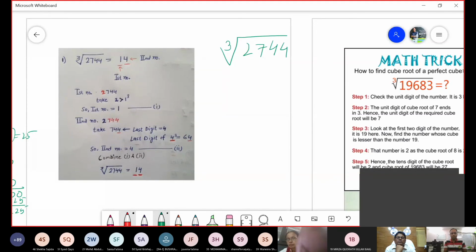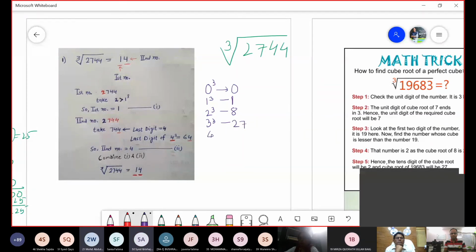So before that, I would appreciate your cubing power. What is 0 cube? 0. What is 1 cube? Come on, make it fast. 1. What is 2 cube? 8. 27. 64. 125. Next.